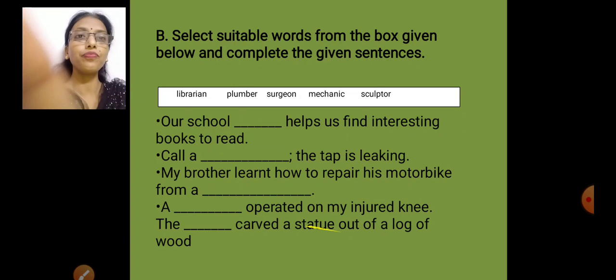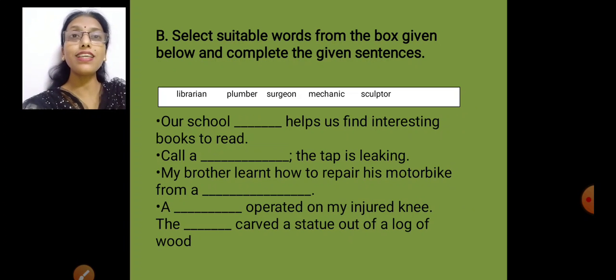Okay. Now what about the next exercise? Select suitable words from the box given below, and we have to complete the sentences. Now these are the names of the people who work. They belong to different occupations, different jobs. They do different work, and they are given a certain name according to the work they do. Let's see how it will be adjusted in these sentences.